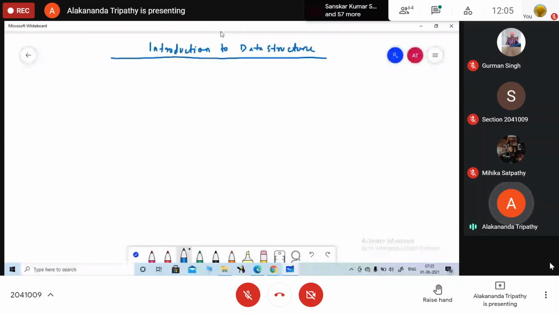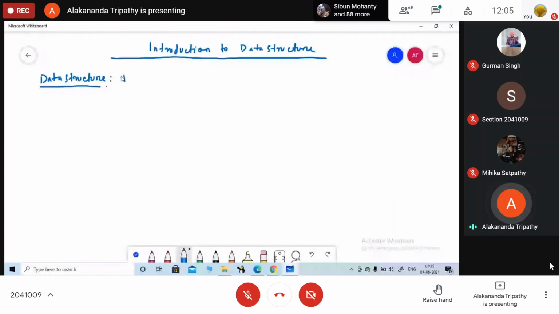So all of you know what is data structure? I have just started the data structure part. But you had started, right? So what is data structure?